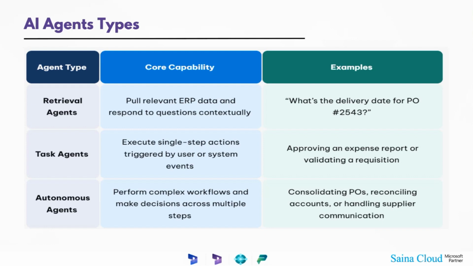Next, if you come to the task agents, here also there is just a prompt. You are going to give the agent a prompt, and it is only going to get a small task done for you. When you come to the advanced level of this, you can see the autonomous agents.